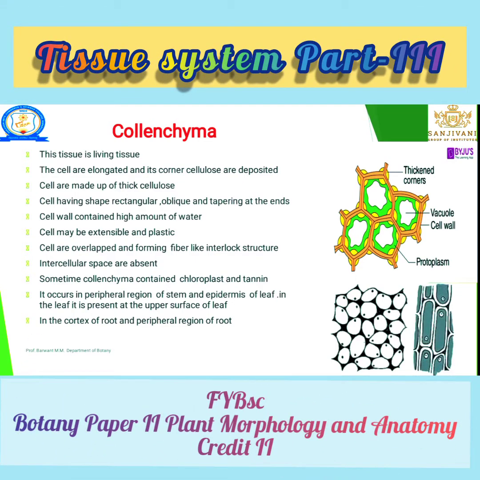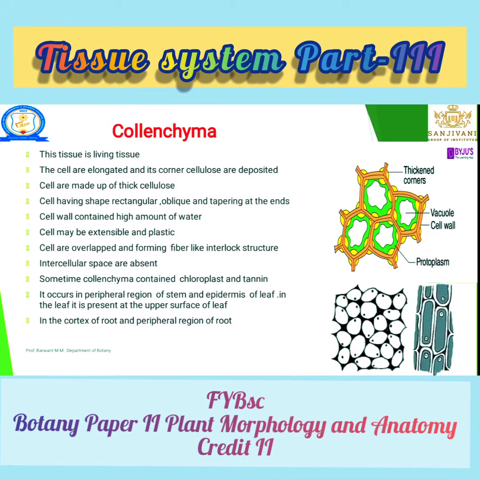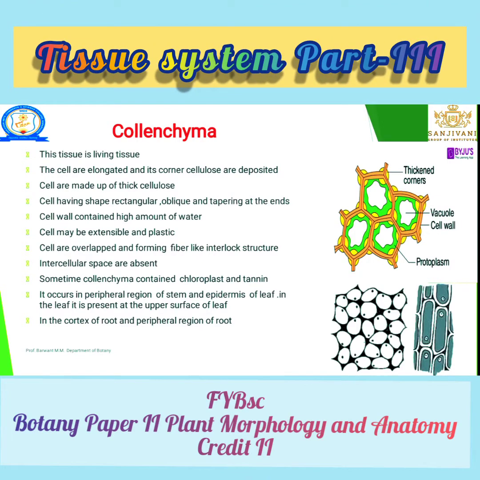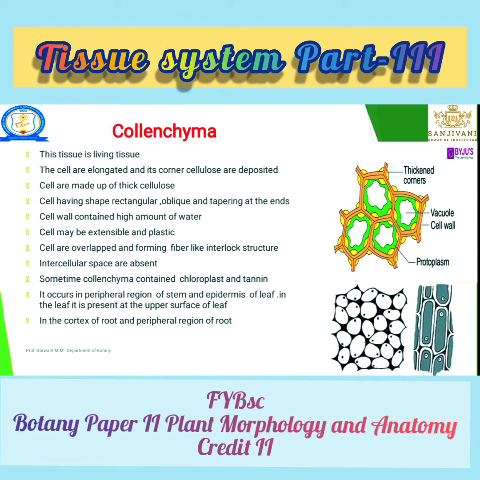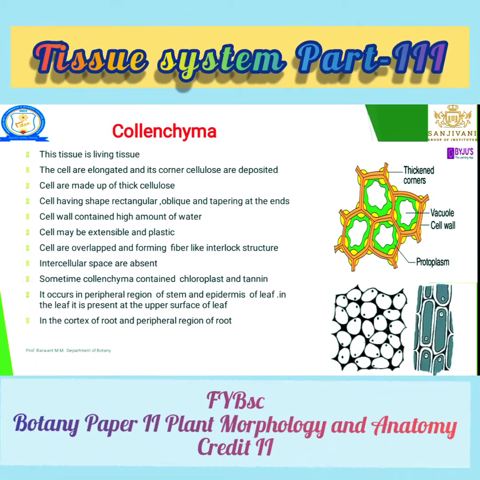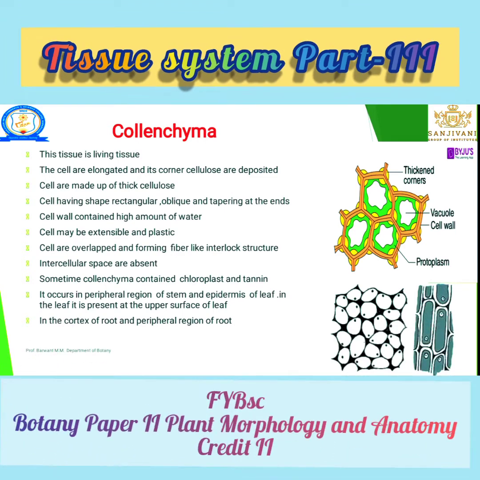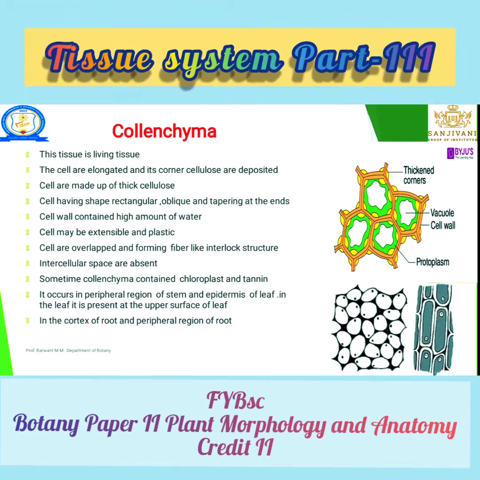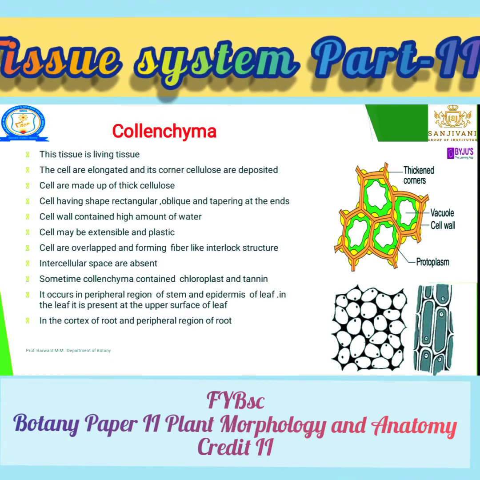The cell wall contains a high amount of water. The cell wall may be extensible, plastic. The cells overlap, forming a fiber-like interlocking structure. Intercellular spaces are absent. Sometimes collenchyma contains chloroplast and tannin. It occurs in the peripheral regions of the stem, the epidermis, and the leaf. In the leaf it is present on the upper surface. In the cortex and the peripheral region of the root, it is present.